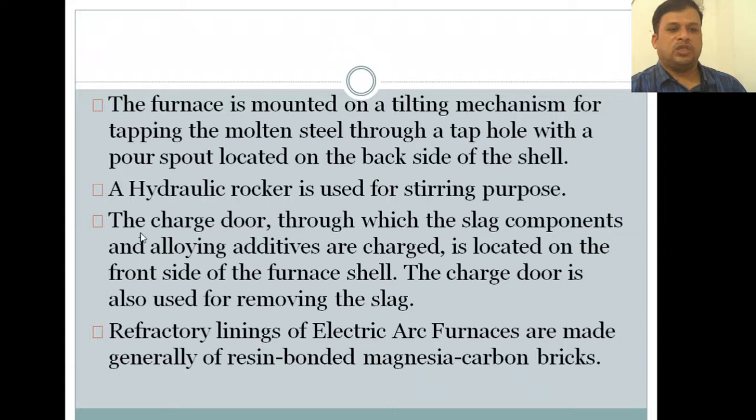The charge door, through which the slag components and alloying additives are charged, is located on the front side of the furnace shell, and the charge door is also used for removing the slag. So we have to remove the slag and collect only the molten steel. Refractory linings of electric arc furnaces are generally made of resin bonded magnesia carbon bricks. As I said, the refractory hearth is made of magnesia carbon bricks, so that the heat cannot escape from the arc furnace. Okay.